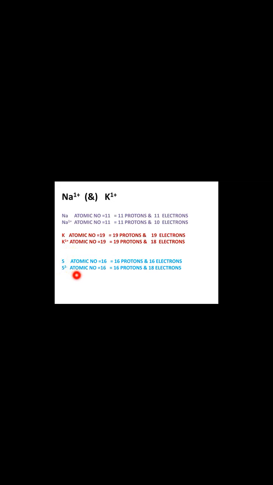But what about sulfur? Sulfur, atomic number 16. Number of protons 16. Number of electrons 16. When you take total charge, you'll get 0. Atoms are always electrically neutral as they have equal numbers of protons and electrons. But after it gains 2 electrons, the number of protons will be 16, number of electrons 18.